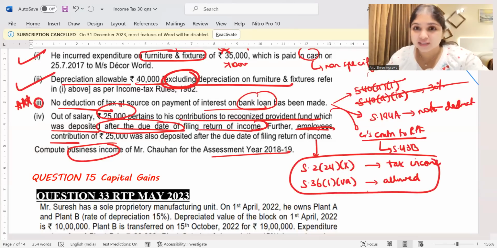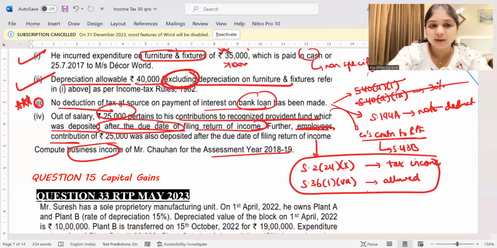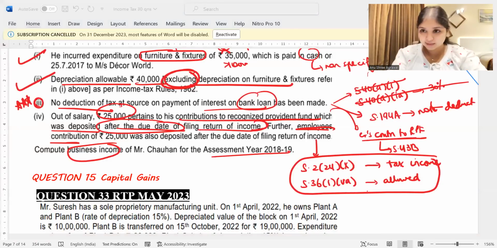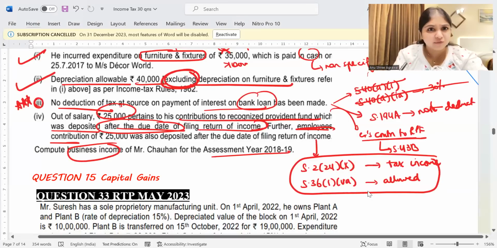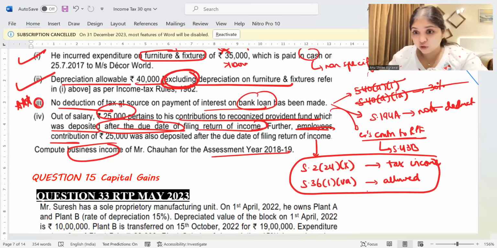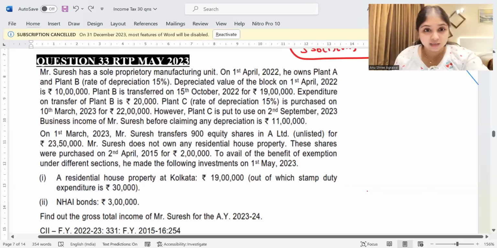So first, whatever is the employee's contribution received by the employer, I will assume it to be income and first tax it. The whole of the employee's contribution, I will first tax it. Then out of it, how much have we actually remitted within the PF due date? Not the 139(1) due date, instead the PF due date. That much alone we will allow under 36(1)(va).